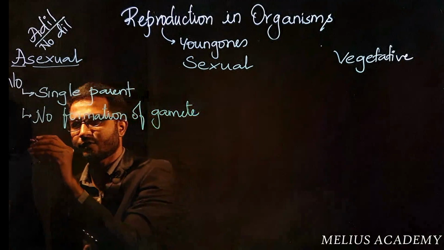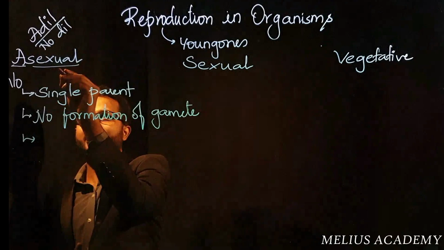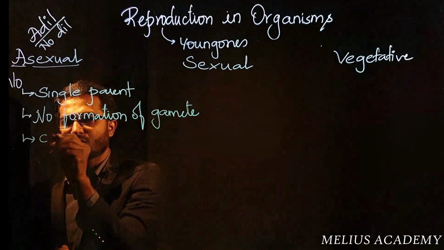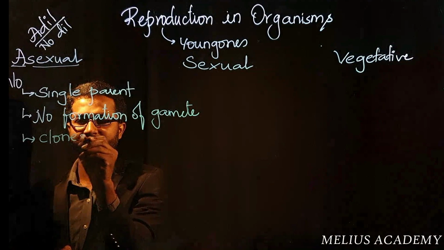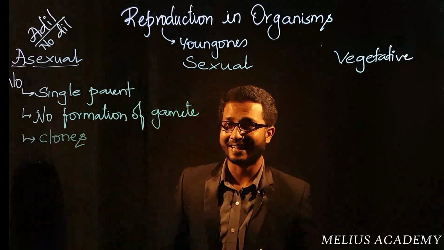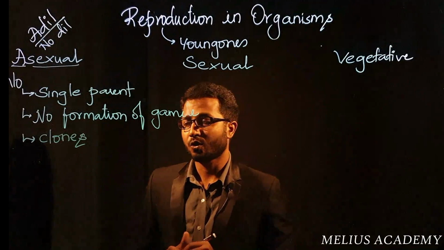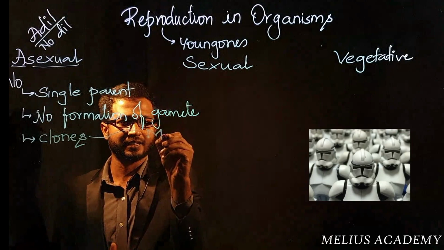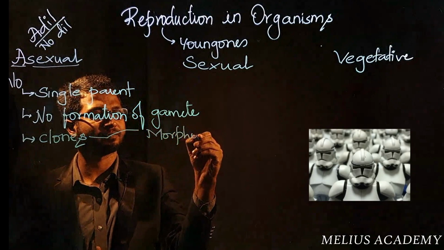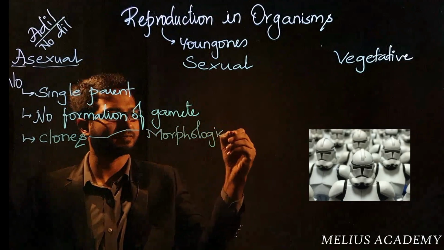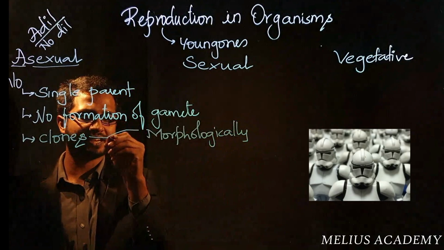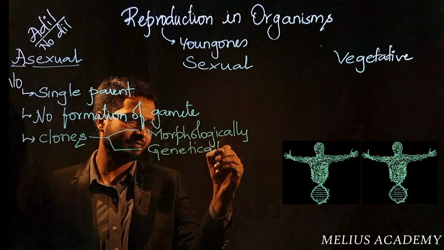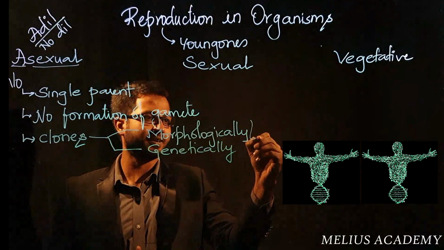The third point we need to note is that organisms who reproduce by asexual means will always form clones. Now, what exactly is a clone? A clone is an organism or individual who looks morphologically and genetically similar to their parent.